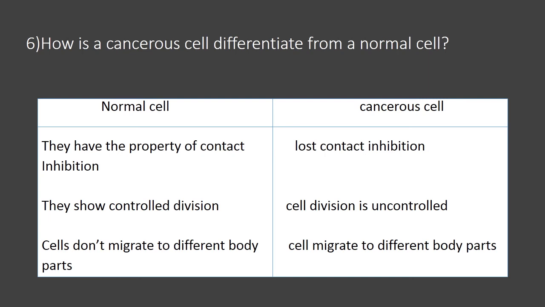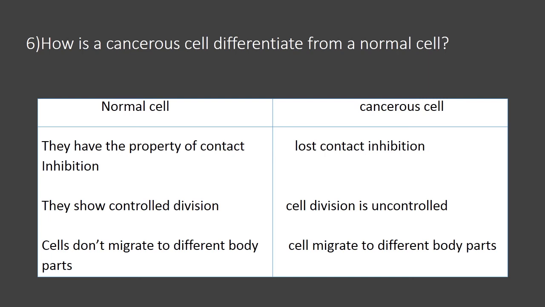One more character of normal cells is that they usually do not migrate to different parts of the body. We know that one cell divides and forms two cells. Out of the two cells, one cell gets differentiated and becomes mature. It will perform some specific function in the body. So normal cells usually do not migrate from one part of the body to another. But cancerous cells usually migrate to different body parts.